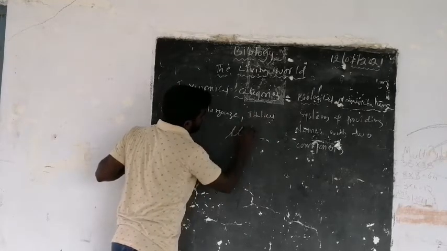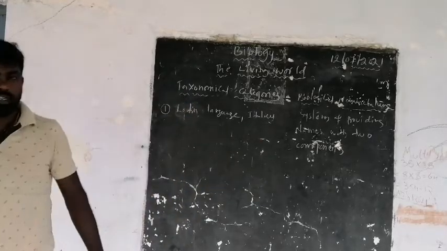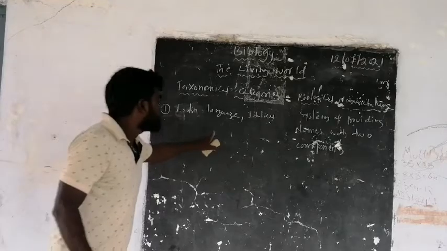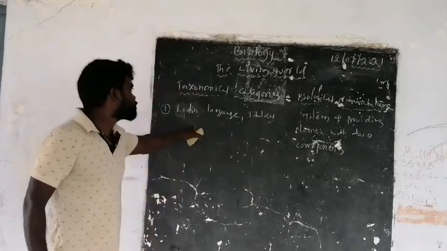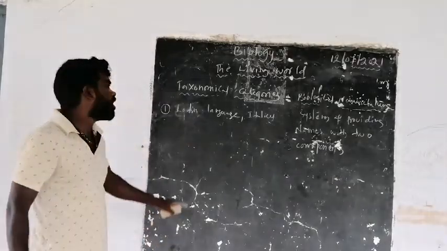Why are they printed in italics? To show their Latin origin.